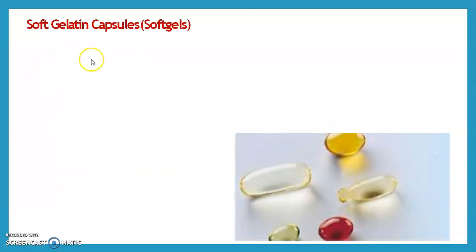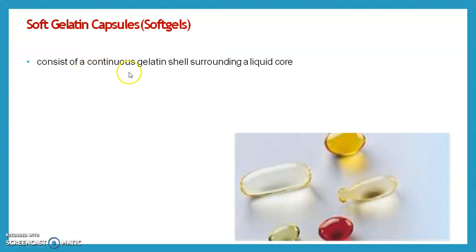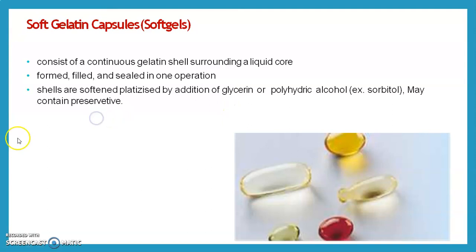Then we see the soft gelatin capsule, which is also known as soft gels. It consists of a continuous gelatin shell surrounding a liquid core, formed, filled and sealed in one operation. Shells are softened, plasticized by adding glycerin or a polyhydric alcohol, that is sorbitol.